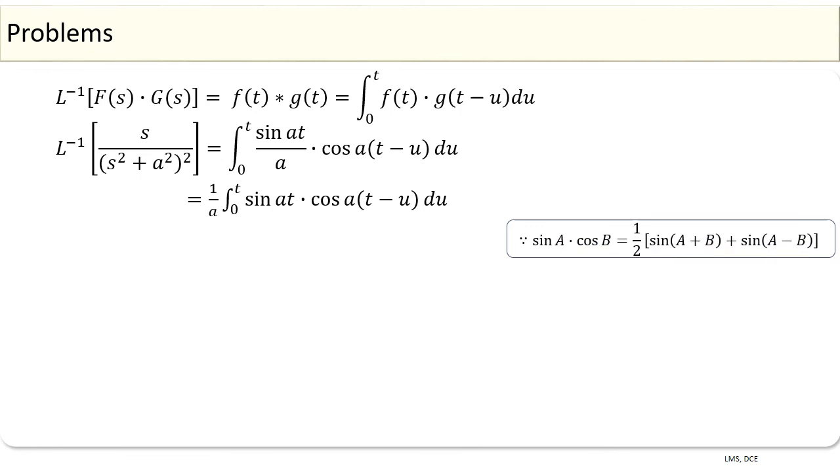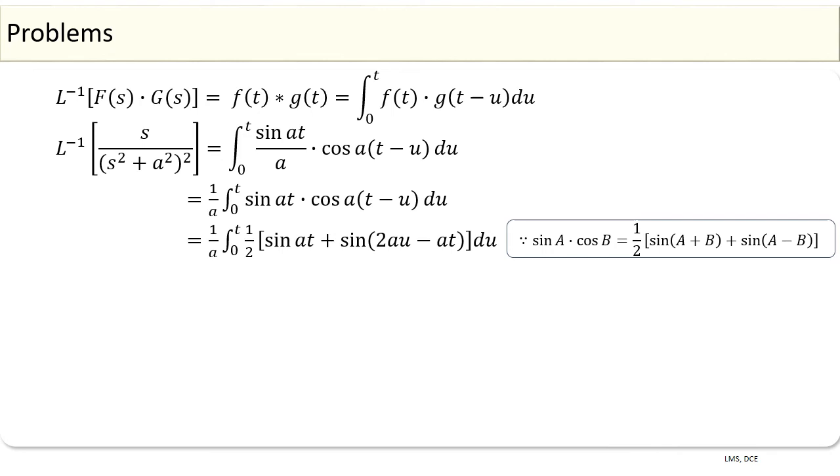Since we know that sin a into cos b is equal to 1 by 2 times of sin of a plus b plus sin of a minus b. Using this formula, we have sin at into cos of a times of t minus u can be written as 1 by 2 times of sin at plus sin of 2au minus at.